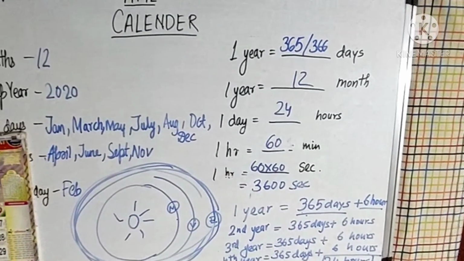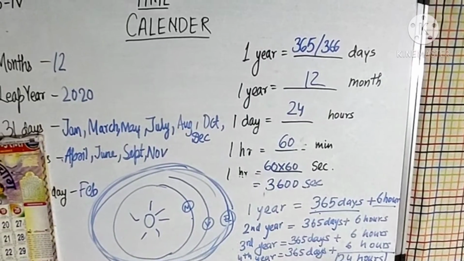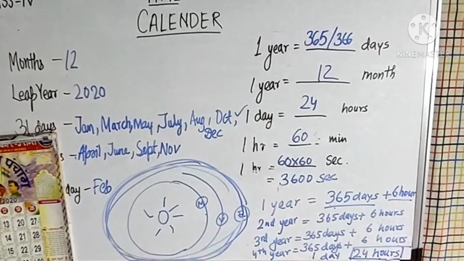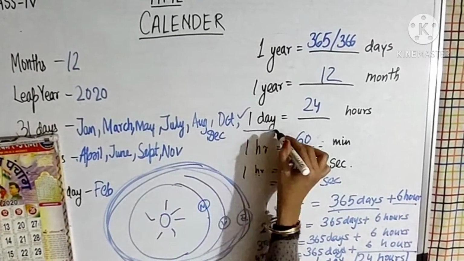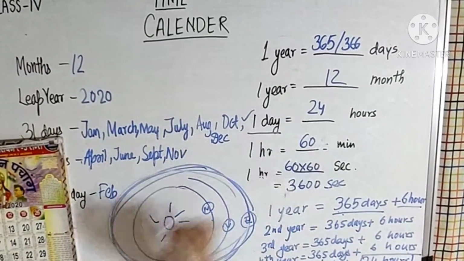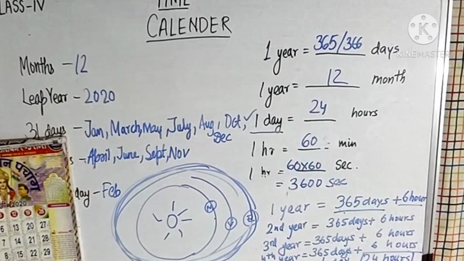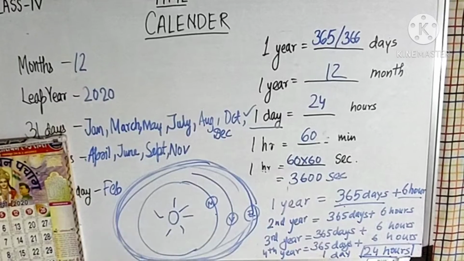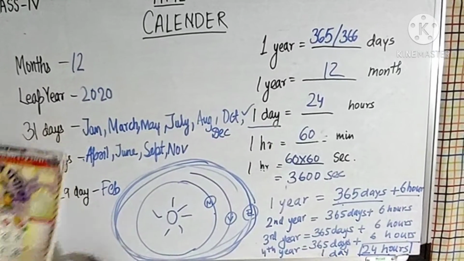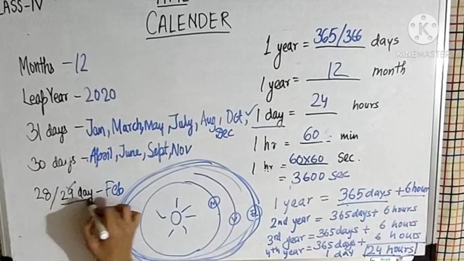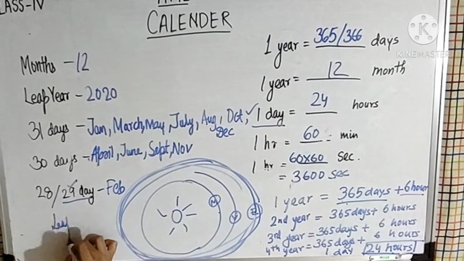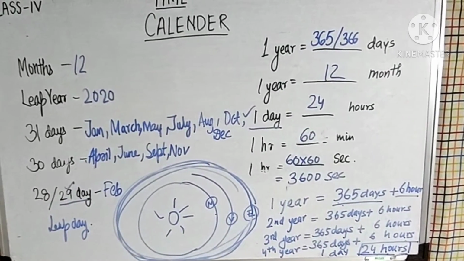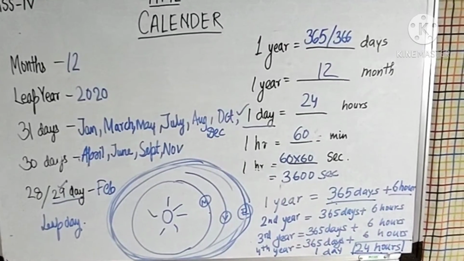So that is why in a leap year we are having 24 hours or 1 day, because 1 day is equal to 24 hours. This 1 day we take in a leap year. So that is why we are having a leap year after every 4 years. So in the month of February we are having 29 days, and this 29th day is also known as the leap day. But remember one thing, how to identify the leap year?